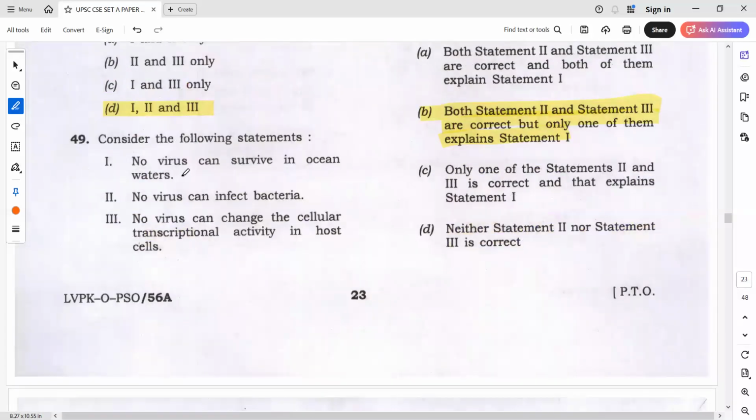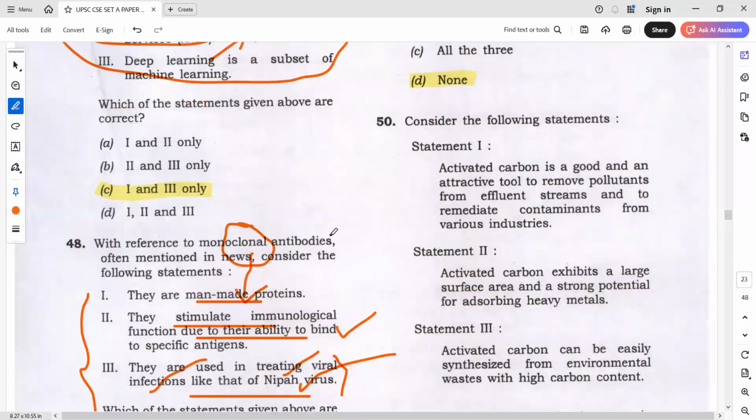Next, no virus can survive in ocean waters. No virus can infect bacteria. No virus can change. Obviously, the answer will be none.